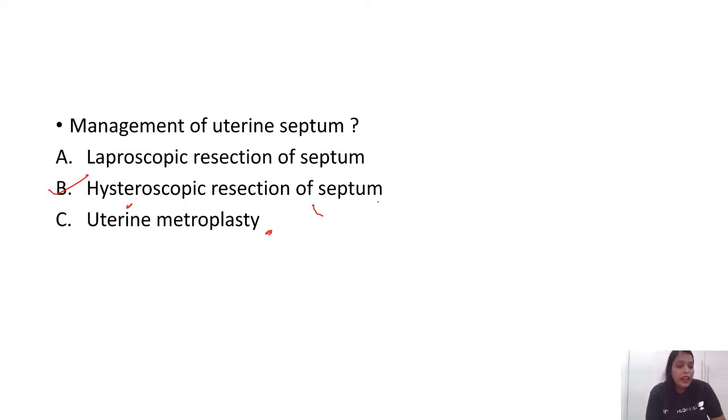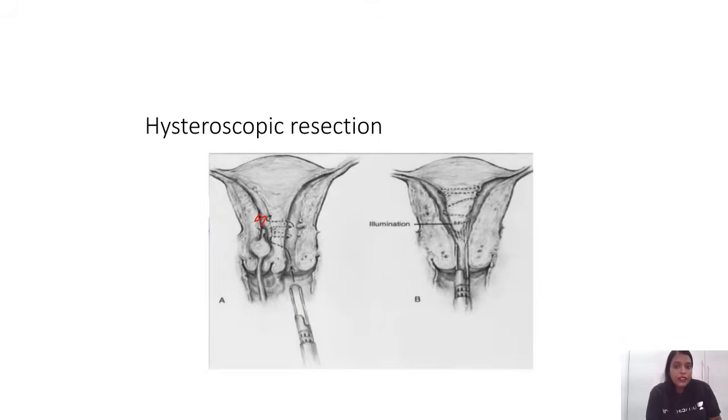Whenever you have a septate uterus, the septum is pointing towards the uterine cavity, right? So what are you going to do? How can you do laparoscopy? Laparoscopy means you have to approach through the abdomen.